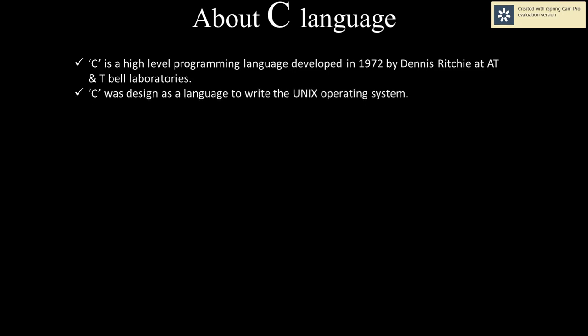Next, C was designed as a language to write the Unix operating system. Actually, C was designed for the purpose of developing the Unix operating system. Next, it is a compiler based language. So C is a compiler based language.